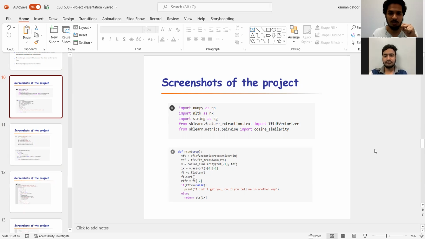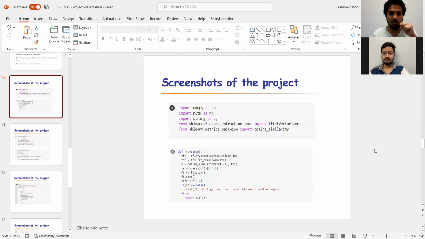Then, as I said, for the main purpose of tokenization and to check the similarity, we are using sklearn, and from it we are downloading a few methods, like the TF-IDF vectorizer and cosine similarity. And these are used for different purposes. Like I said earlier, the TF-IDF vectorizer is for tokenization, and cosine similarity is to check for similar words in it.